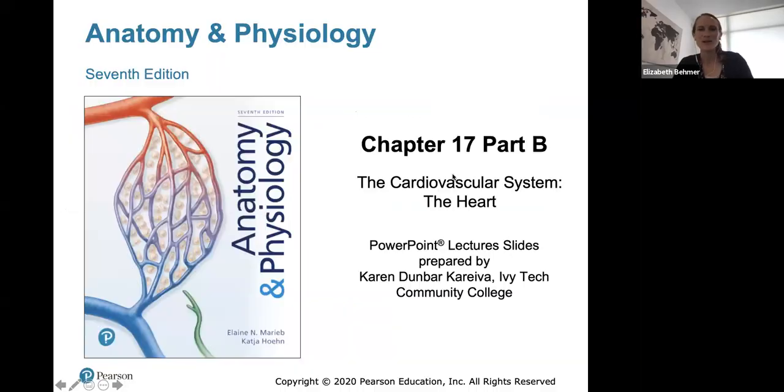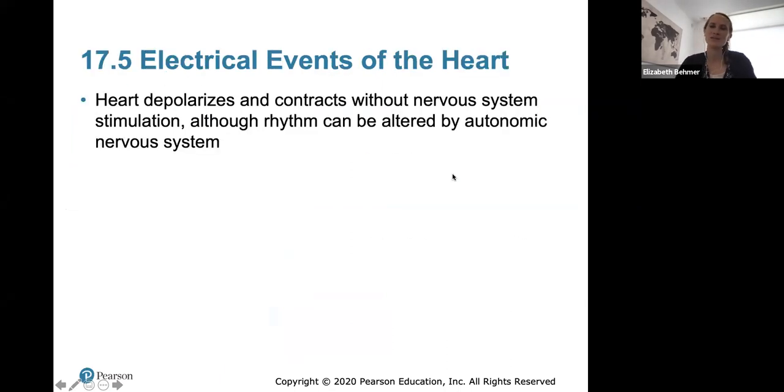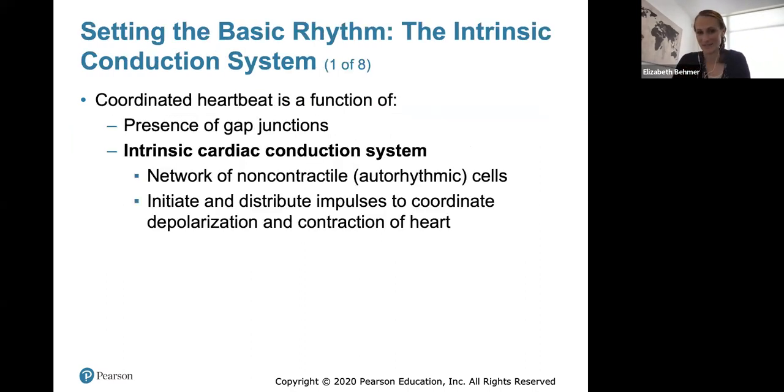Class, and welcome to part 2 of chapter 17, where we finish up talking about the heart. This part will go over all of the electrical events of the heart and describe what that means. So your heart itself will depolarize. That means an electrical current will go through it and it will contract without nervous system stimulation, although the rhythm of the heartbeat, whether we increase it or decrease it, can be altered by the autonomic nervous system.